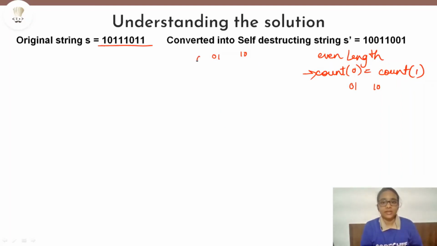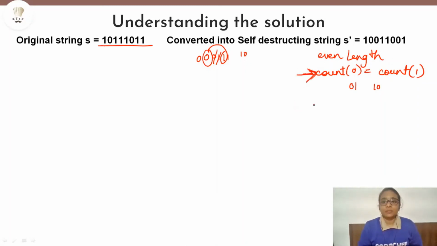Why? Just look at this example. If we have a lot of zeros here and then a combination of ones in between, then we can remove these two characters 0, 1. After removing these two characters, we will again be able to find a combination of 0, 1 or 1, 0, because again there will be a transition if there are equal numbers of zeros and ones. So it will always be possible that if the counts of zeros and ones are equal, we will be able to achieve an empty string. That is why this is the most important property of a self-destructing string.